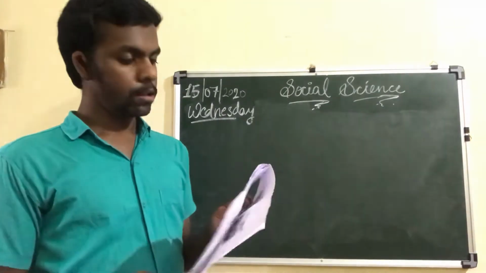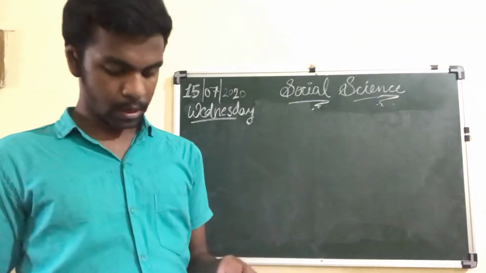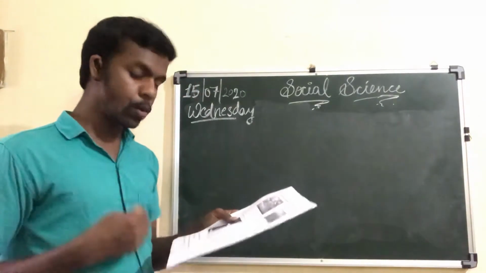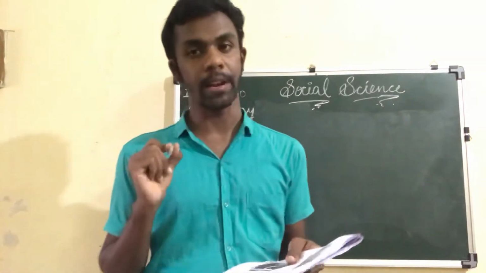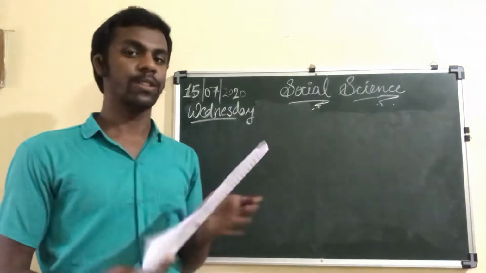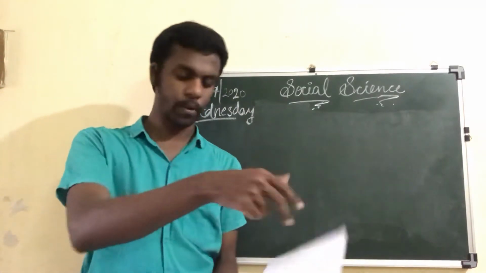So for today's discussion, let's start with this. What is the first question for chapter number 2? That is: list any two uses of solar energy and wind energy. I had already written it like this. The first question is from book A. What is the second question? What is an earthquake? How does it occur? This is also from book A. So these questions you need not write again from the worksheet. You don't have to write them.